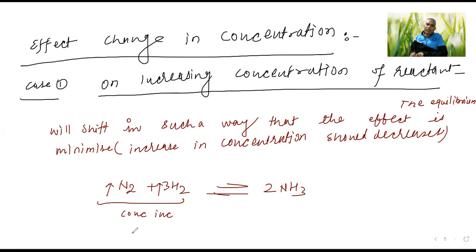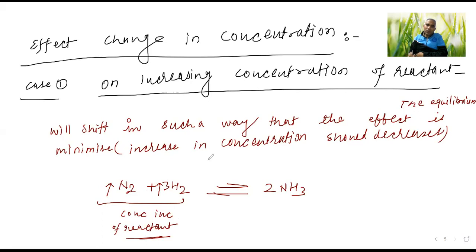Suppose it goes in the backward direction: NH3 will break into N2 and 3H2, so more reactant will be there. Already it is more, so again more will be there. That is not minimized. This is increasing.